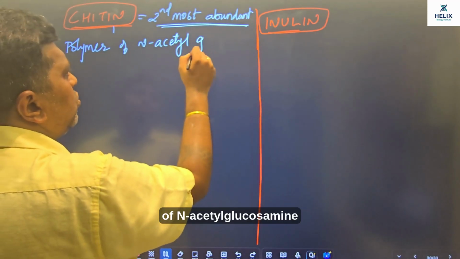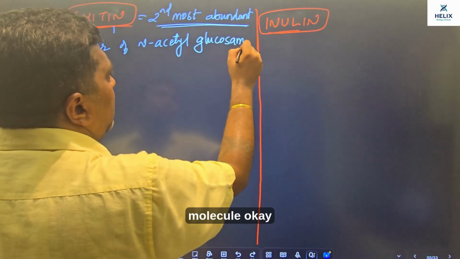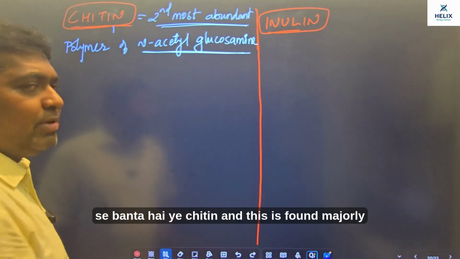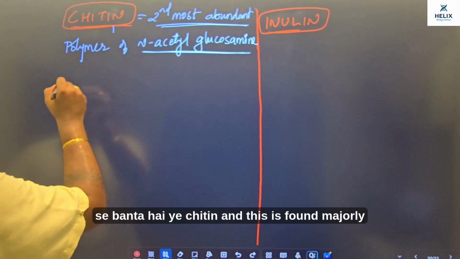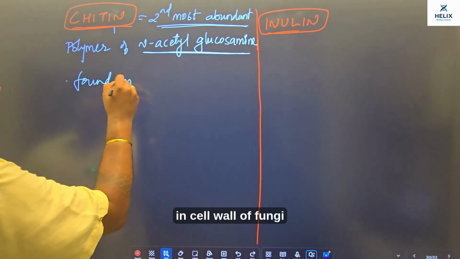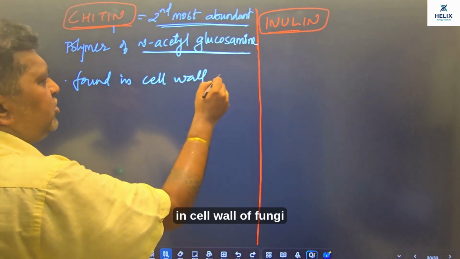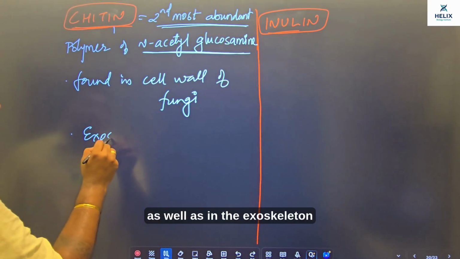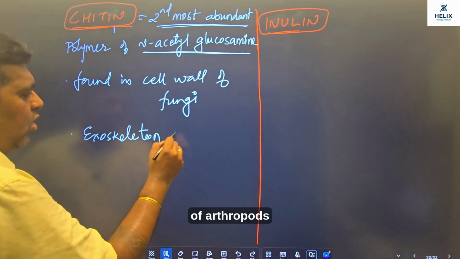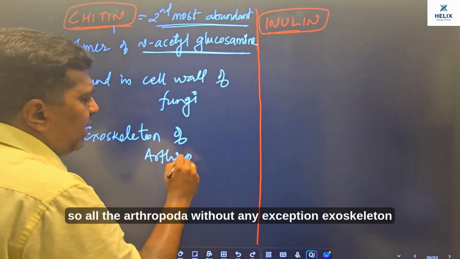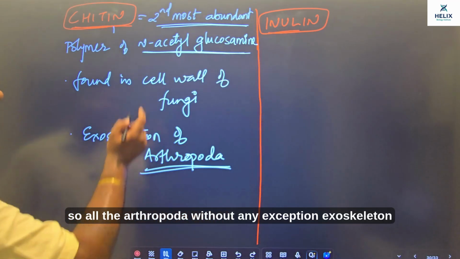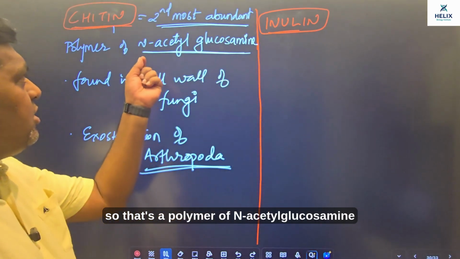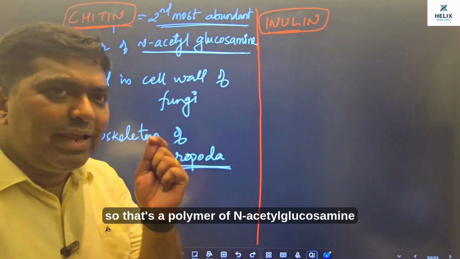N-acetyl glucosamine molecule. Okay, so N-acetyl glucosamine molecule के polymerization से बनता है ये chitin, and this is found majorly in the cell wall of fungi as well as in the exoskeleton of arthropods. So all the arthropoda, without any exception, the exoskeleton is said to be chitinous. So that's a polymer of N-acetyl glucosamine.